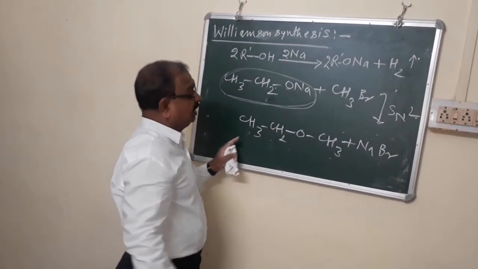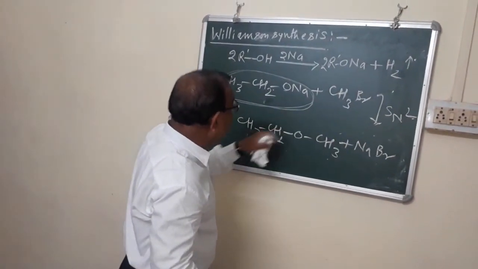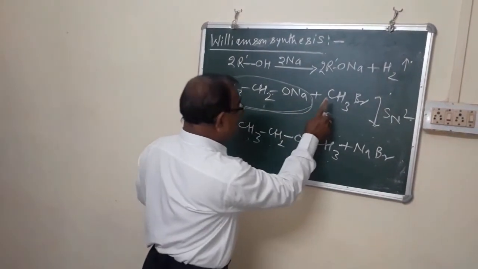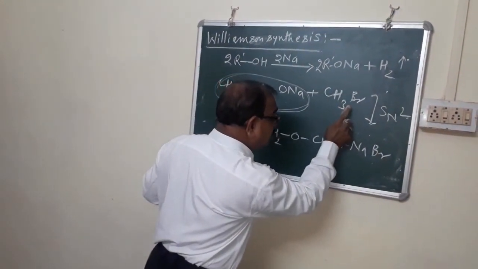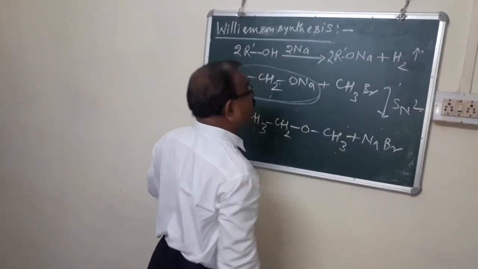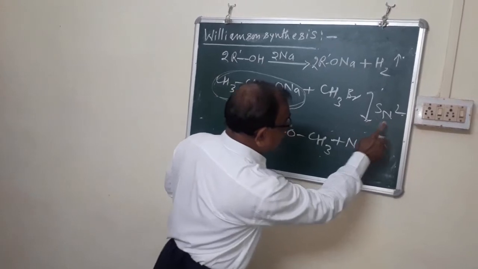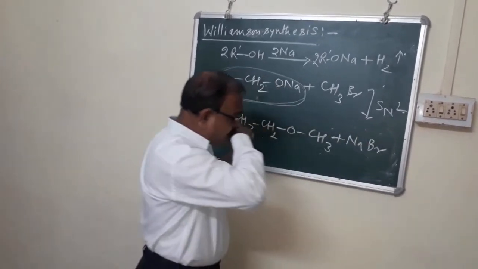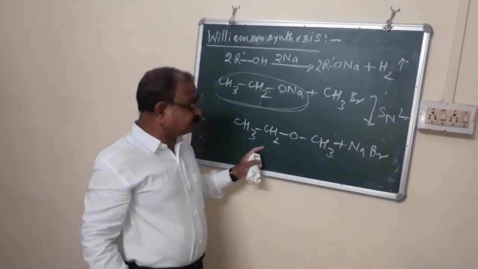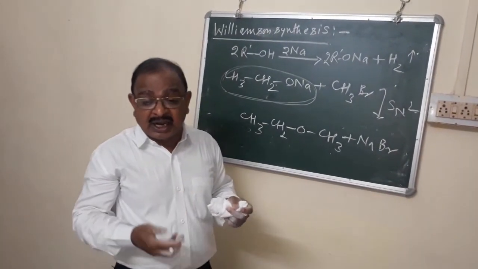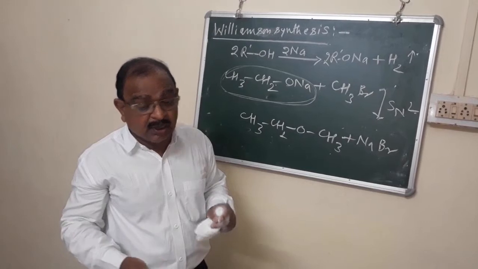If you are going to prepare ethyl methyl ether, you have to select sodium ethoxide and methyl bromide. Methyl bromide, a smaller alkyl group, should be there, because the reaction follows SN2 mechanism. As you know, a sterically hindered compound doesn't undergo SN2 mechanism.